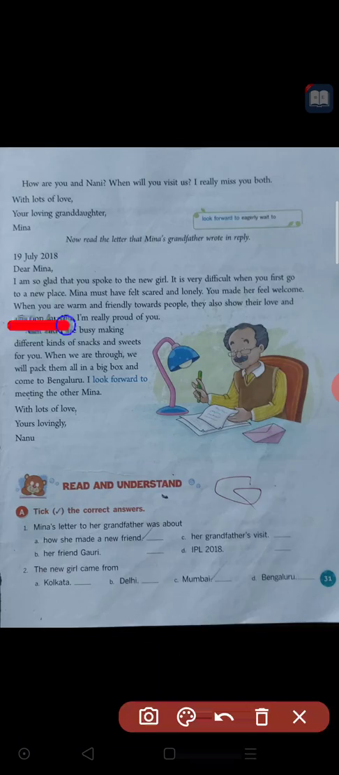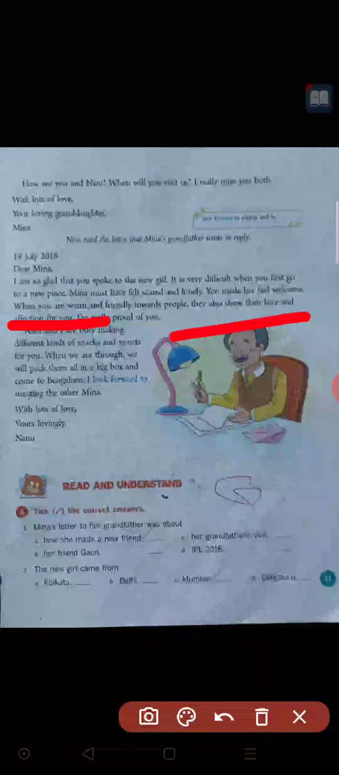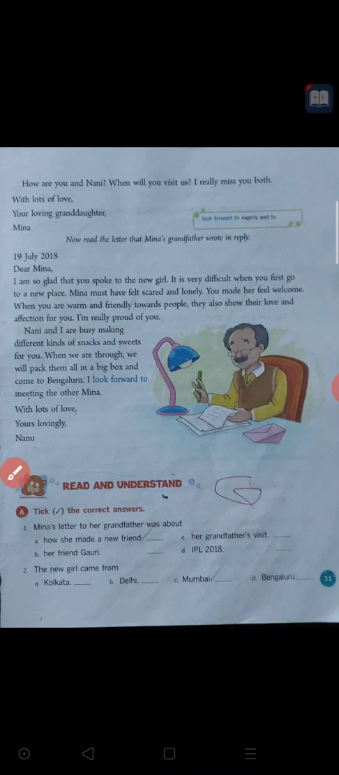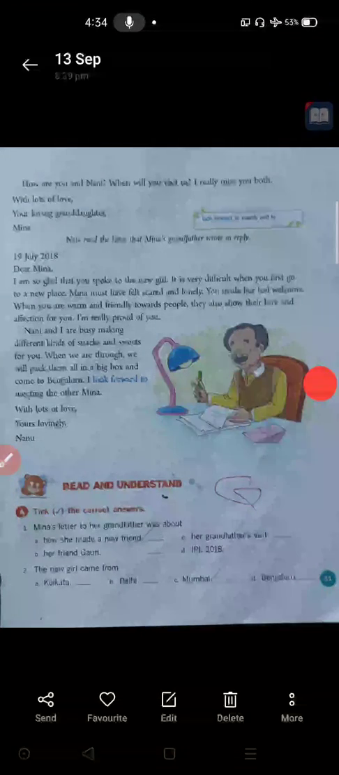Then, when you are warm and friendly towards people, warm means being very friendly with others, they also show their love and affection for you. It means if you love others, they will surely love you. If you help others, they will help you. If you give respect to others, definitely they will give respect to you.